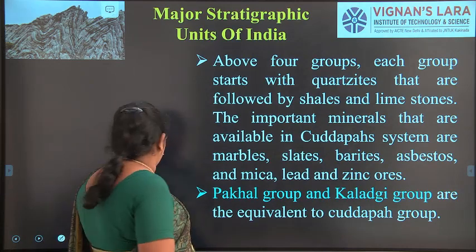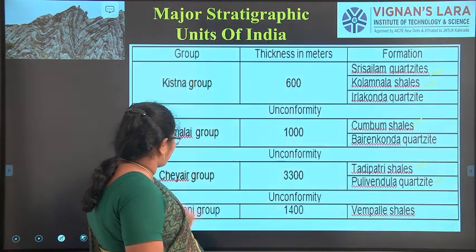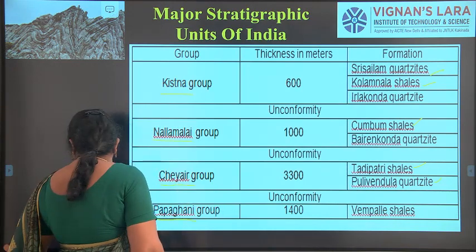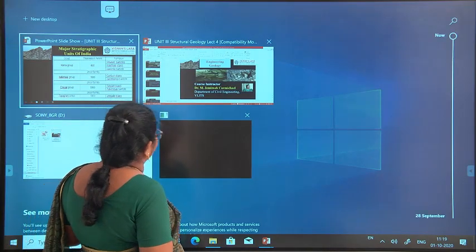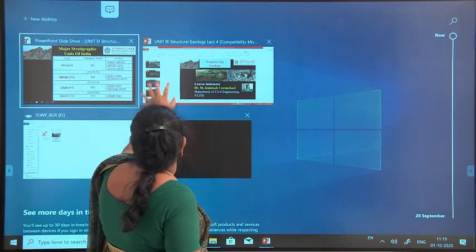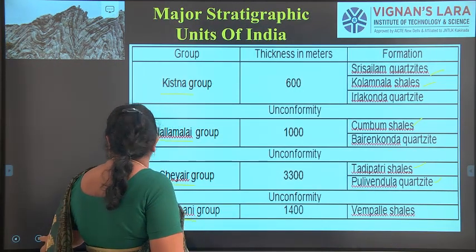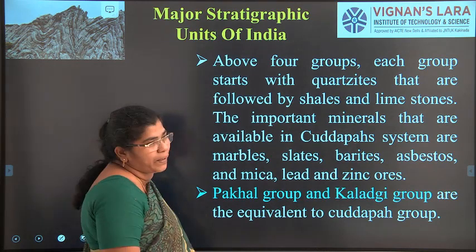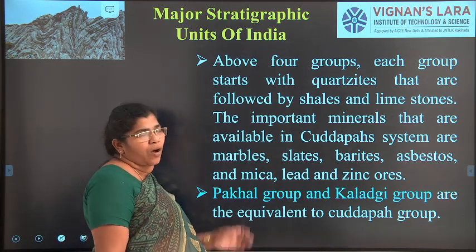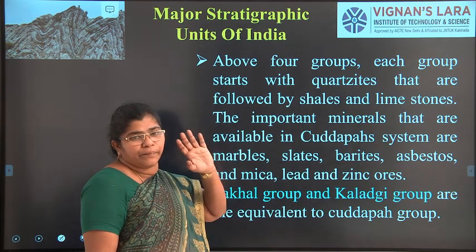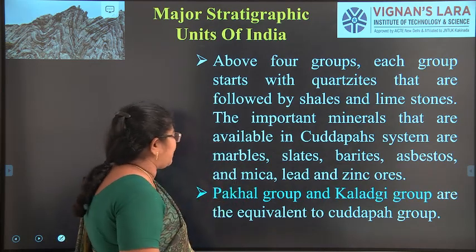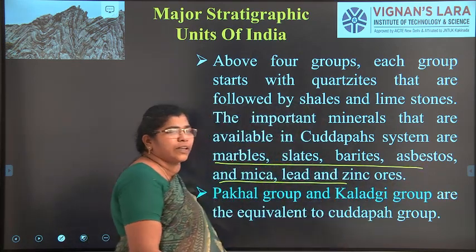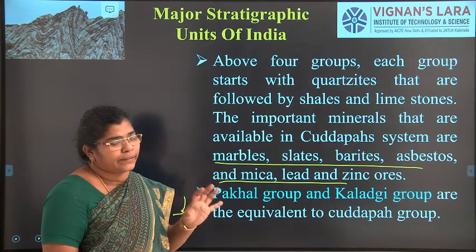Above, I told you this Kadapa group is divided into 4 groups, that is, the Krishna group, Nallamalai group, Chayar group, and Papaghni group. Okay. The next one: each group starts with quartzite, followed by shales and limestone. Limestone is the top layer, which is a very young bed layer. And in the Kadapa system, marble, slates, barytes, asbestos, and mica, lead, and zinc ores are the main minerals that are found in this area.